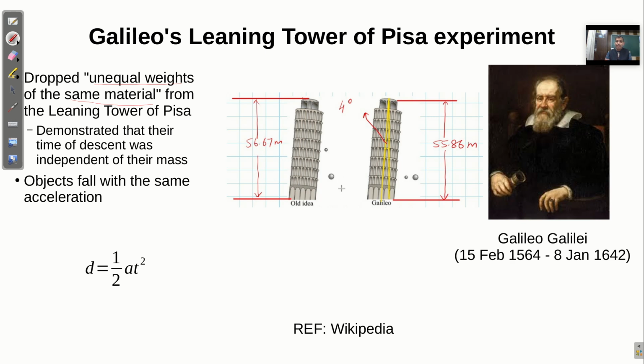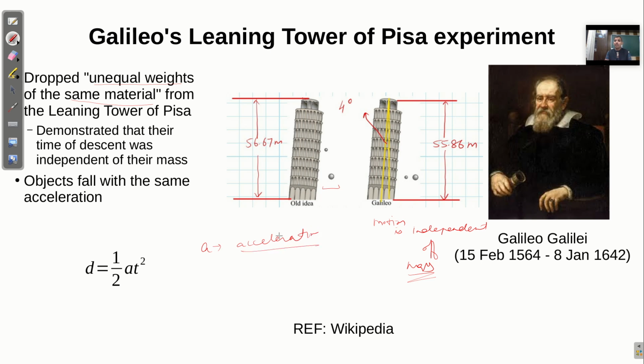This is the old concept, and what he found was that when two objects of the same material and same shape were dropped from the same height, both reached the ground at the same time. So their motion is independent of mass. And the distance traveled with time is equal to half a t squared, where a is the acceleration.